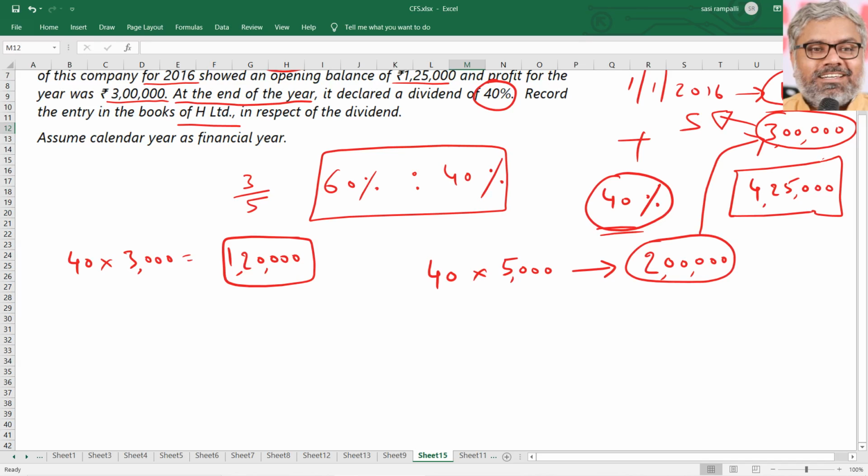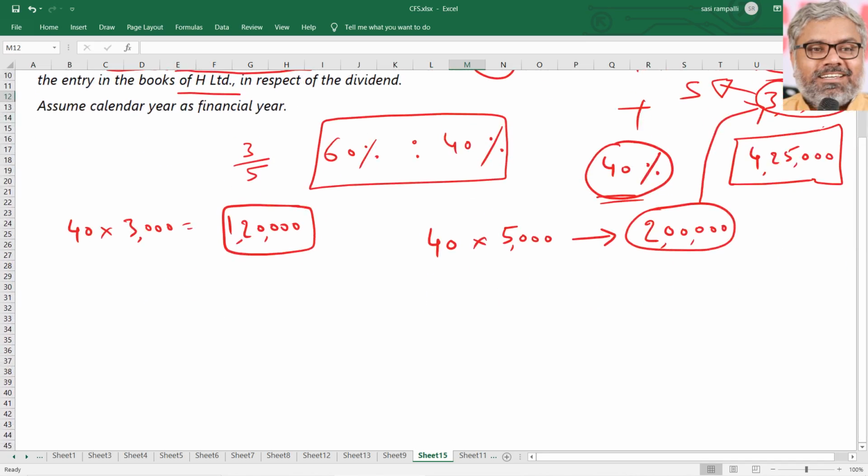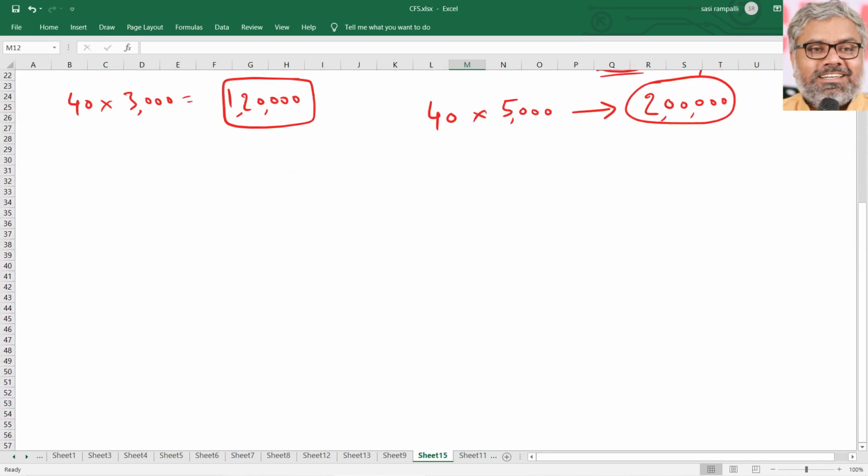Or does it have both? Definitely it has both. Why? Because this 3 lakhs rupees is earned in the year, that is for the entire period of 12 months. But in that, there is pre-acquisition profit also, post-acquisition profit also.